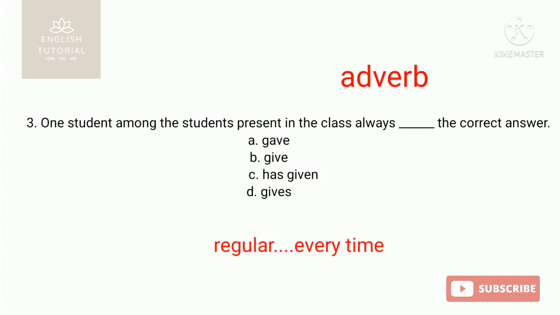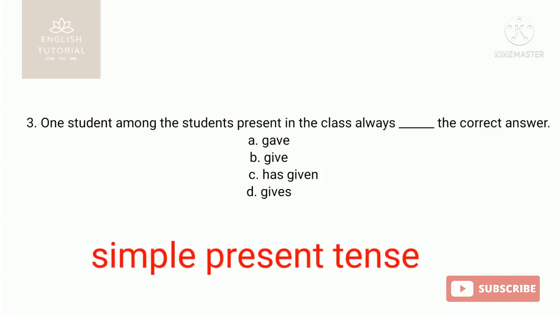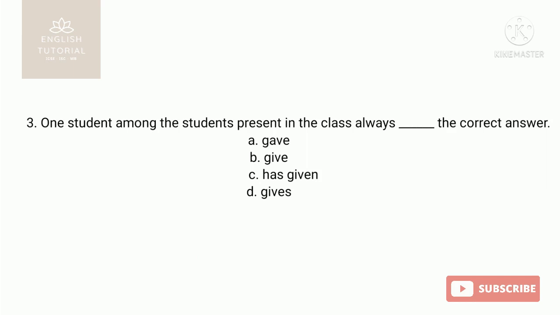So here, as the subject is one student and always this student does something, the verb place is kept blank, and the verb should be in present tense, as always means every time, regularly. It is a routine thing that the student does.